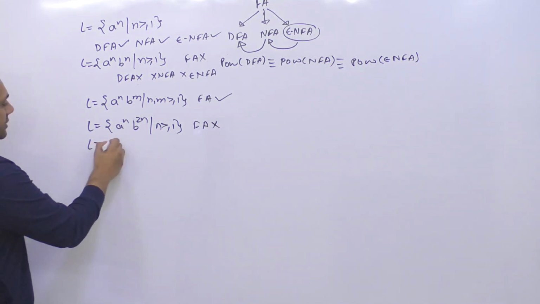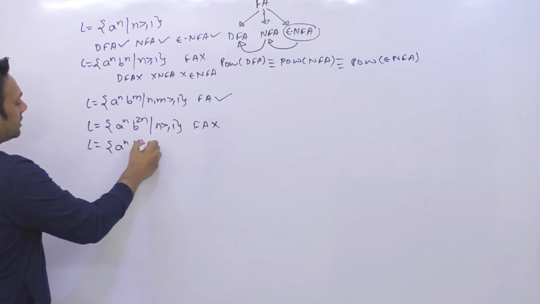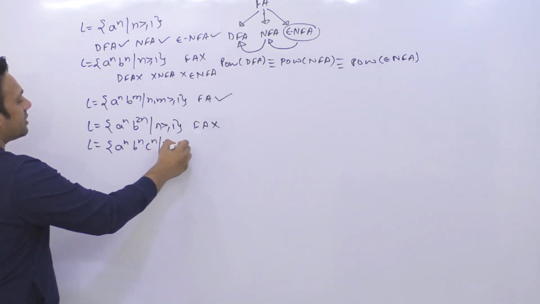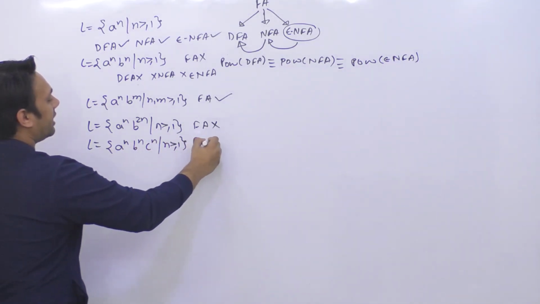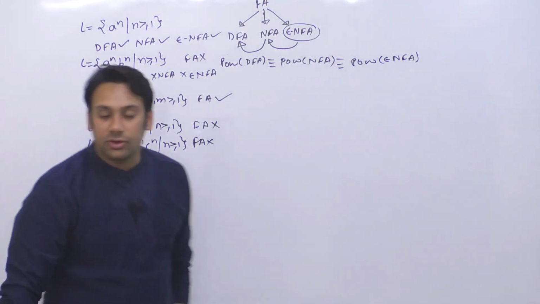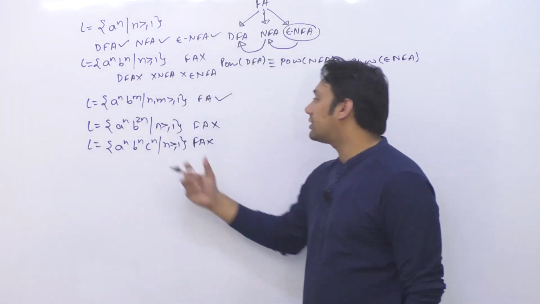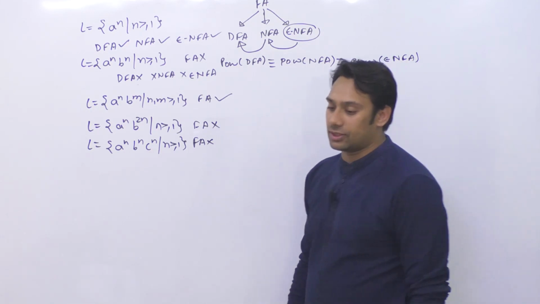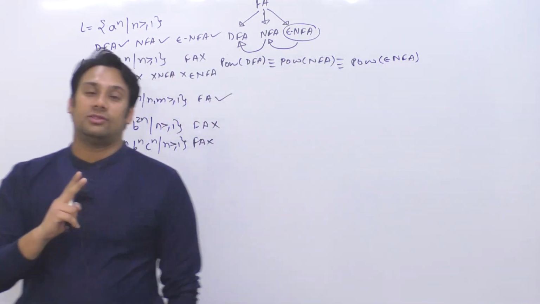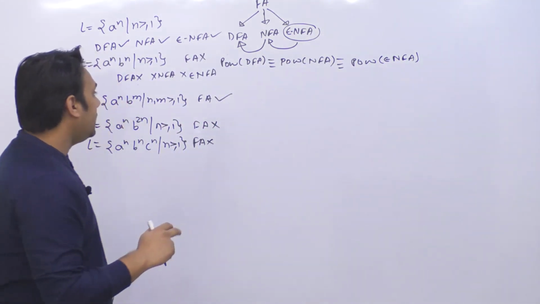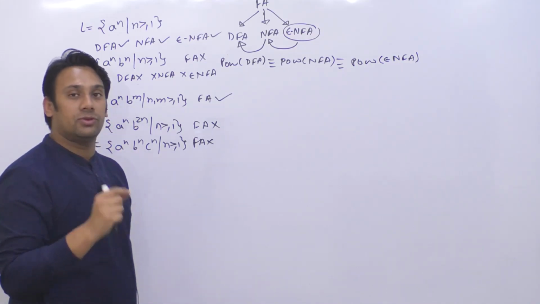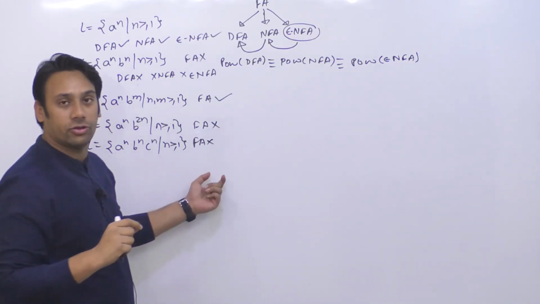Again, if you have a language which is a raised to power n, b raised to power n, c raised to power n such that n is greater than or equal to 1, for this a finite automata does not exist. That is, to solve these kinds of problems, the finite automata does not exist. Now there are two major concepts here. If I say given an instance of a problem, you can solve it, there exists a finite automata.